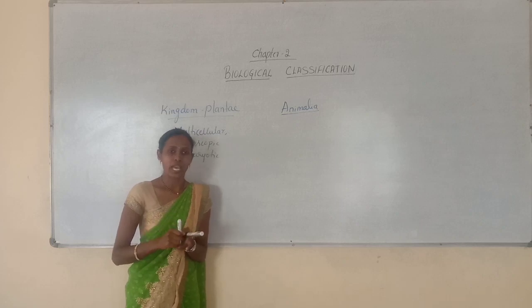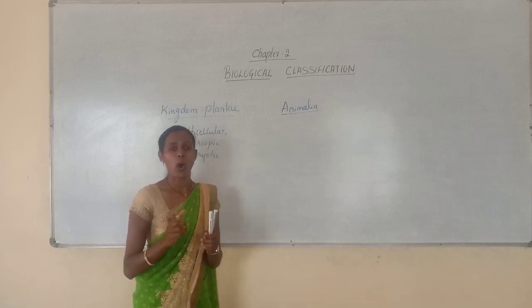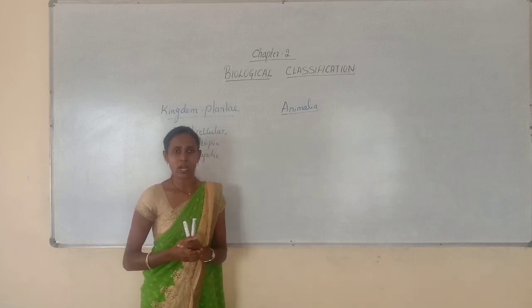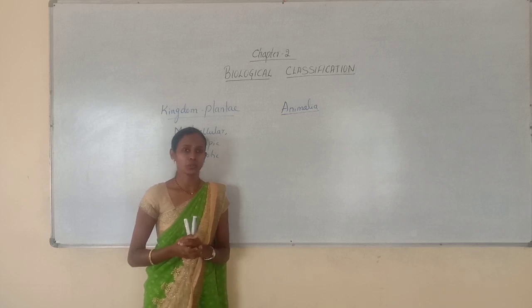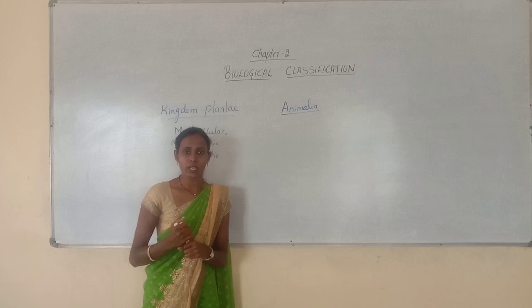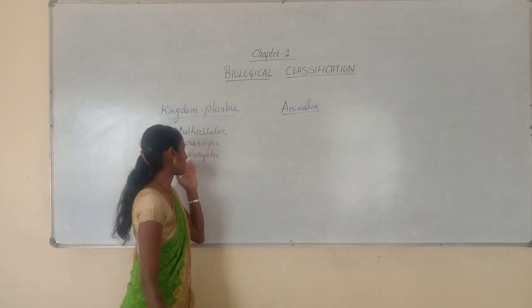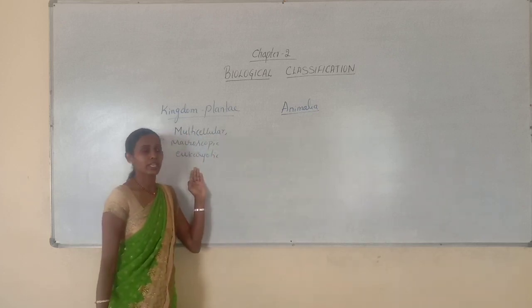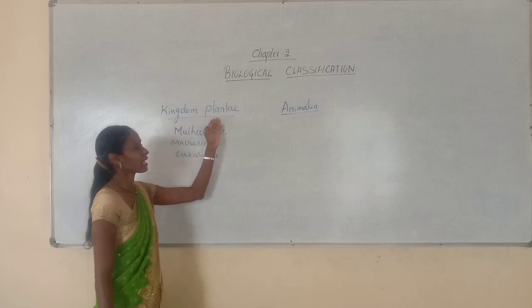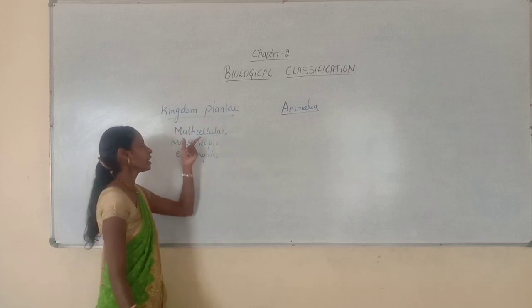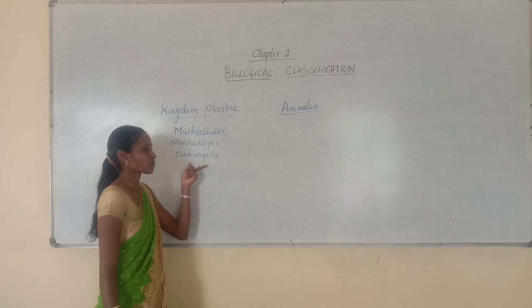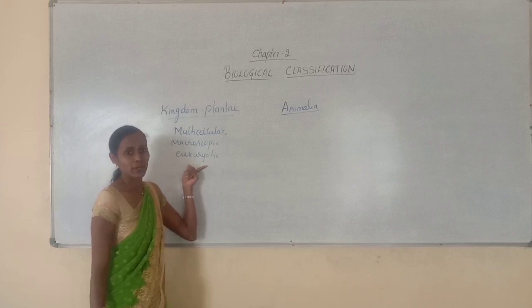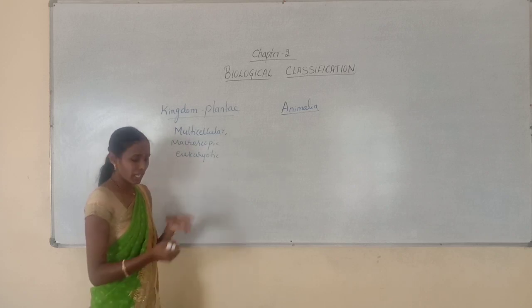If they are eukaryotes, they definitely have all membrane bound cell organelles along with a true nucleus. Organisms that contain a true nucleus and membrane bound cell organelles are called eukaryotic. So in kingdom Plantae, the members are usually multicellular, macroscopic and eukaryotic plants.